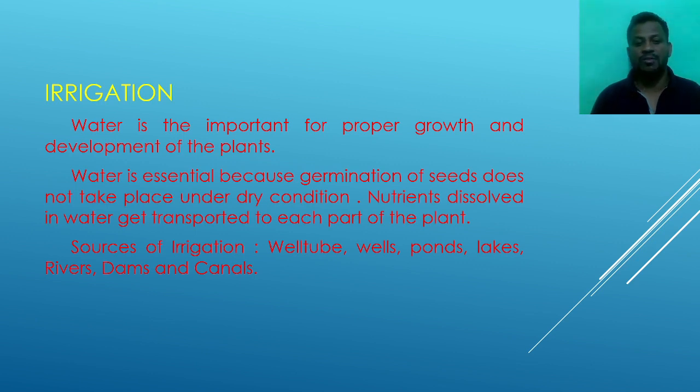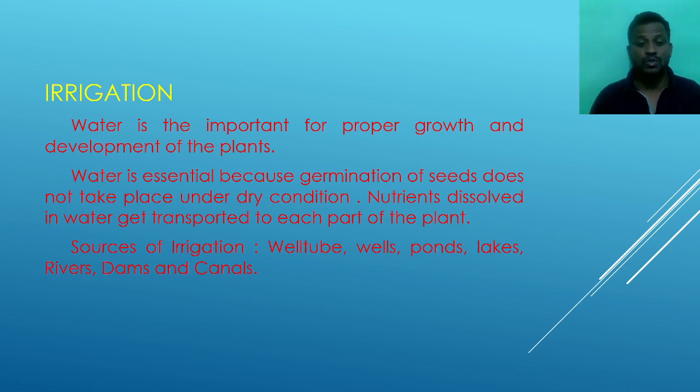Nutrients dissolved in the water get transported to each part of the plant, and this is also a very important point. Why? Because the manure, the fertilizers, the nutrients which we add to the soil dissolve in the water and reach every part of the plant. The roots of the plants absorb the nutrients from the soil, and the farmer adds his manure and fertilizer to the soil.